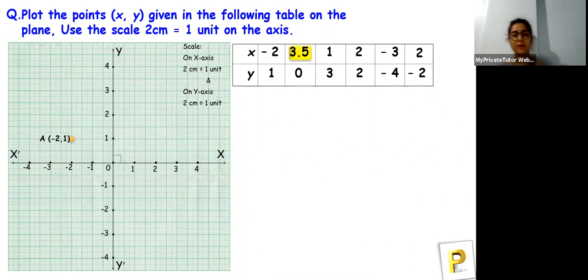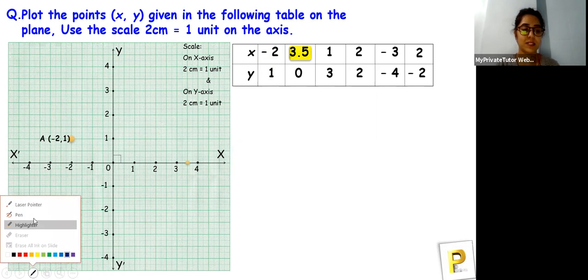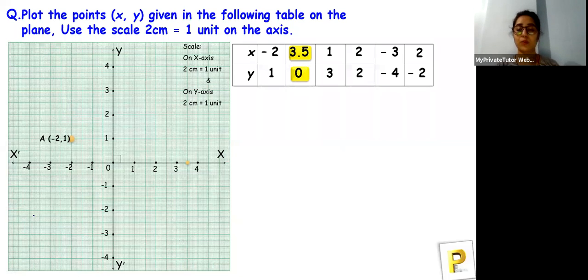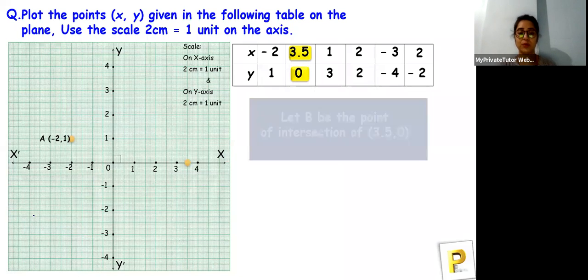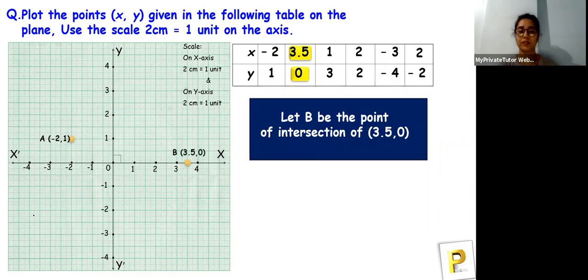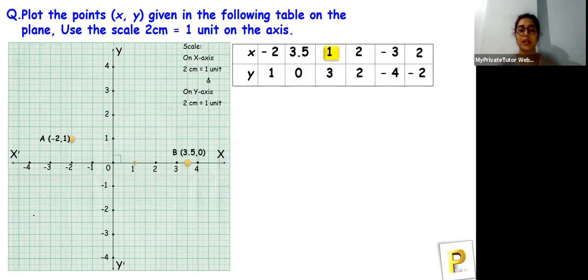Next, (-3.5, 0). Now tell me where this will lie. Okay, great. Correct. You guys are totally correct. So let's see what the answer is. Minus 3.5 and 0. Let B be the point of intersection, and here we write the points and we are done.